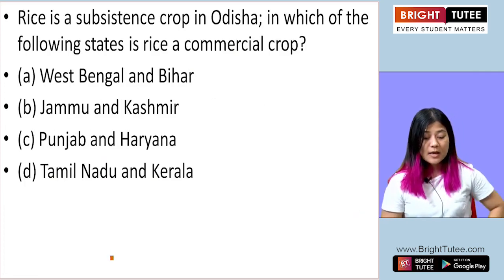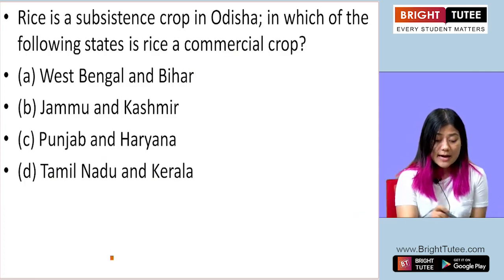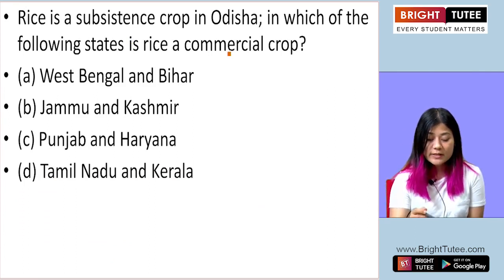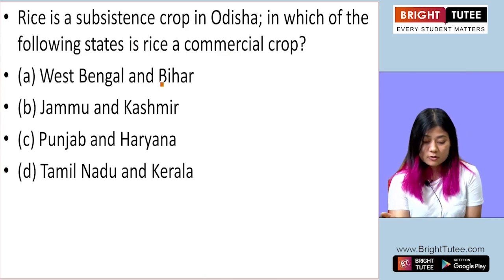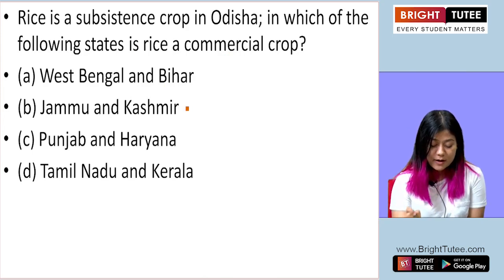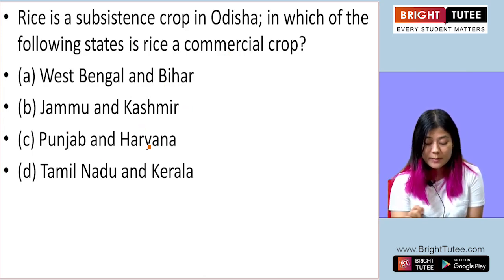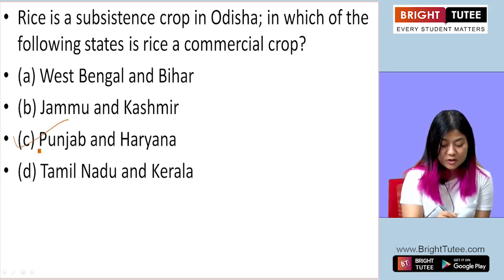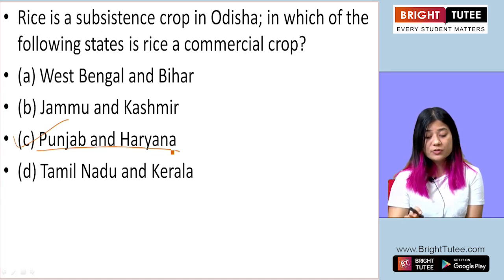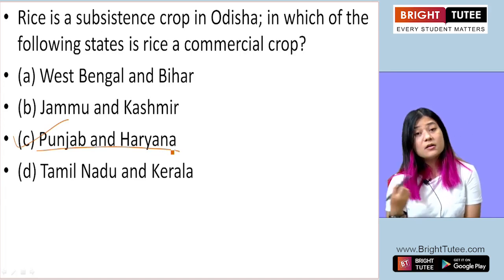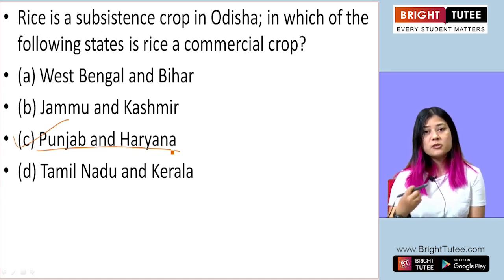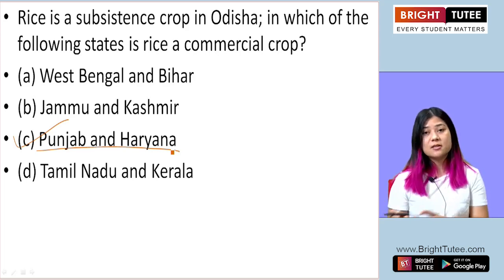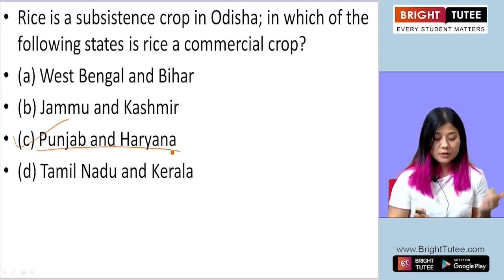The next question. Rice is a subsistence crop in Orissa. In which of the following states is rice a commercial crop? West Bengal and Bihar, Jammu and Kashmir, Punjab and Haryana, Tamil Nadu and Kerala. The correct answer is Punjab and Haryana. In these two states, rice is a commercial crop, meaning it is grown so that it is exported to other states and sometimes to foreign countries.